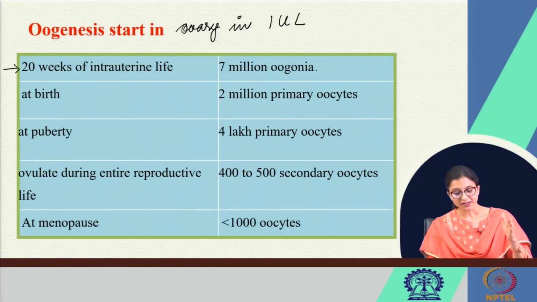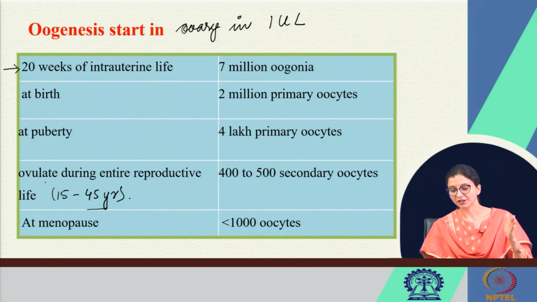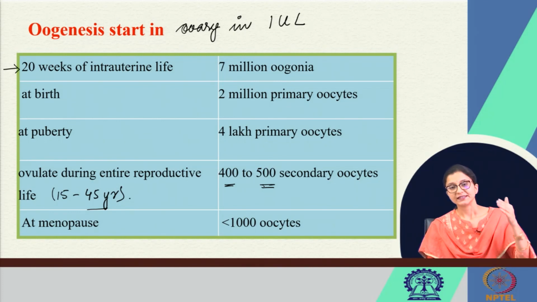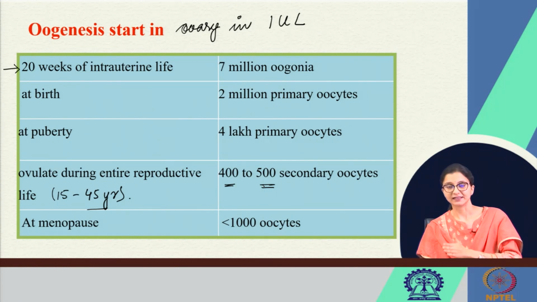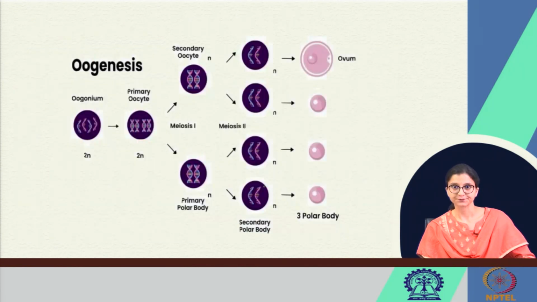Then during the reproductive years, which is approximately 15 to 45 years of age, there is ovulation of approximately 400 to 500 secondary oocytes, and at menopause there are less than 1000 oocytes in the ovaries. So, there is gradual decrease in the number of oogonia or primary oocytes in the ovaries with age. As the age increases, the number of oocytes decreases and thus decreases the ovarian reserve.